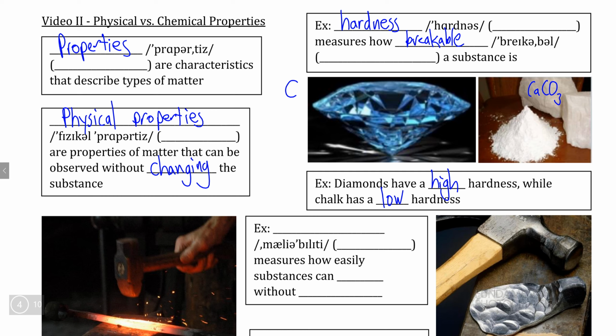and of chalk, if we take a larger diamond and smash it into a smaller diamond to see whether it breaks, that doesn't change the fact that a diamond is made out of carbon. We aren't changing the chemical structure or the identity of this substance at all. Likewise, when we take a piece of chalk and write on a blackboard, even if we're breaking small pieces of that chalk, of the calcium carbonate, off, it doesn't change the fact that chalk is made of calcium carbonate. The formula and the chemical structure remain the same regardless of whether it is in solid form or in the powdered form we can use to write.